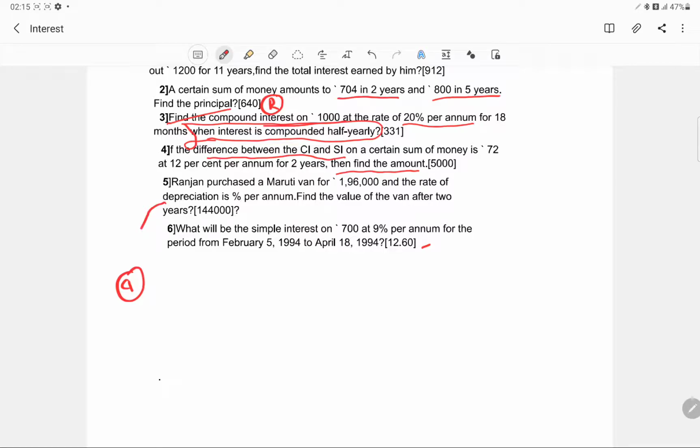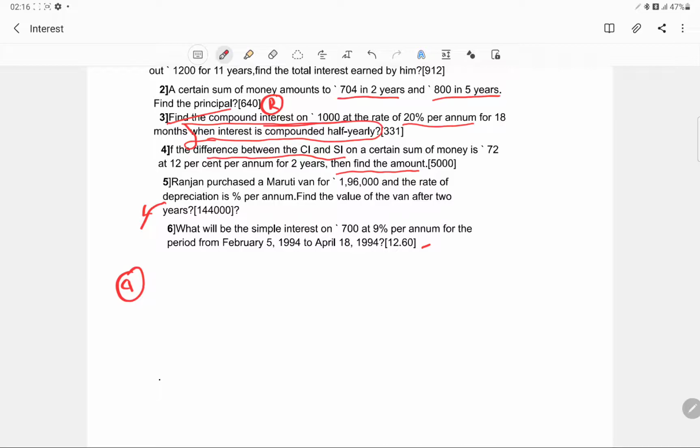But in these questions of depreciation, we always know that it is the successive thing. So you should realize that whenever we talk about depreciation, it is always a successive change.